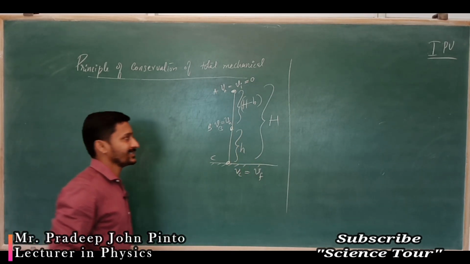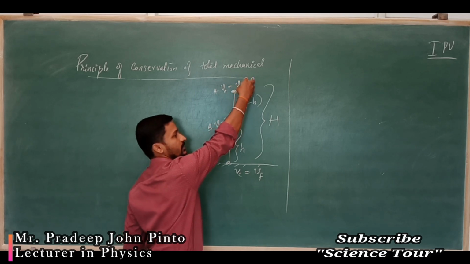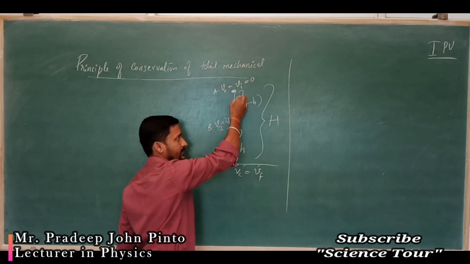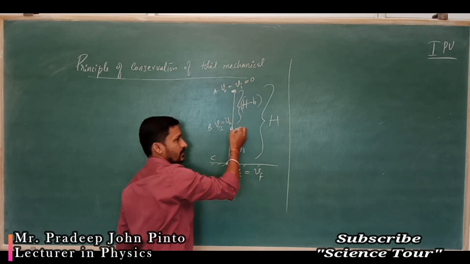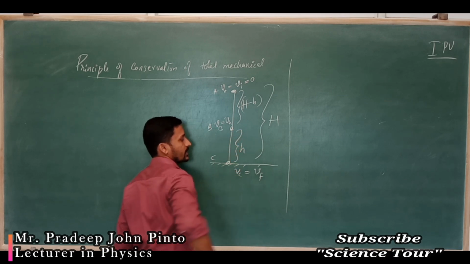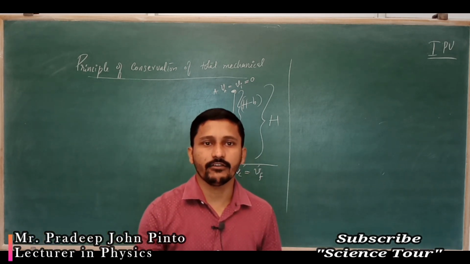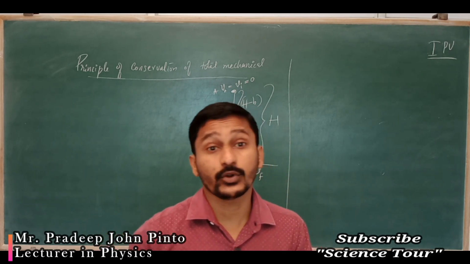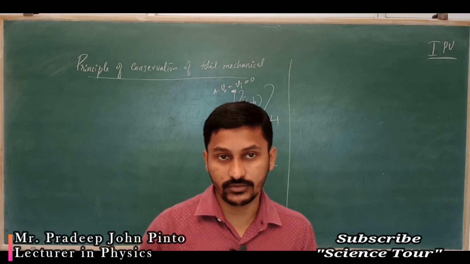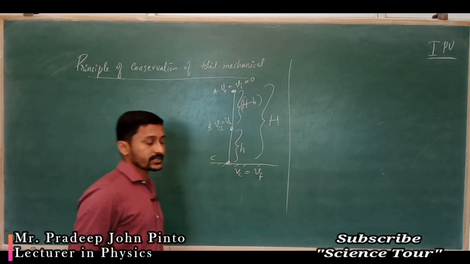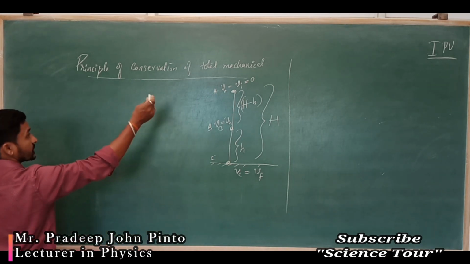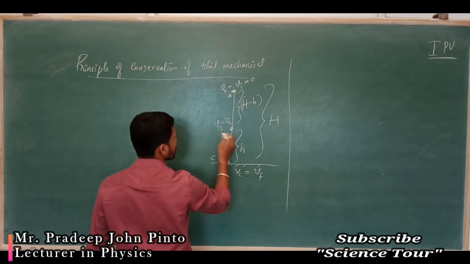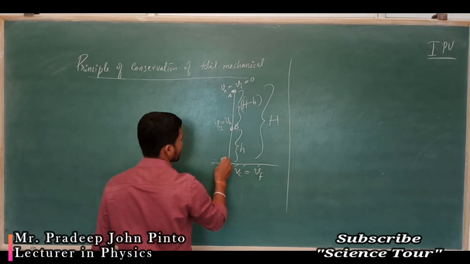Do you understand? I have taken the object here and I am going to drop it. Velocity increases, reaches B and becomes Vh, and when it reaches C it becomes a maximum, Vf. Why have I taken energy? Because I want the total potential energy and kinetic energy. Okay, A, B somewhere here, C.